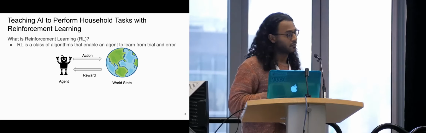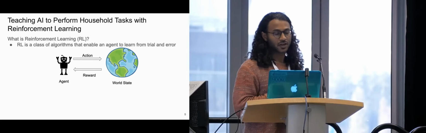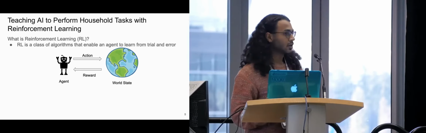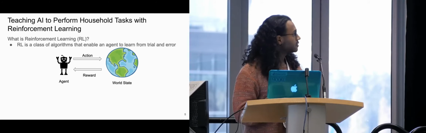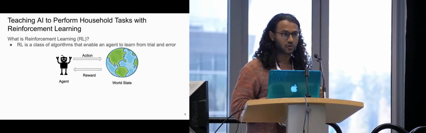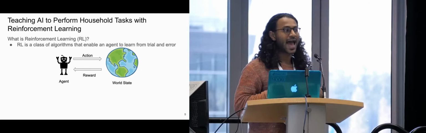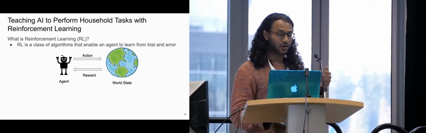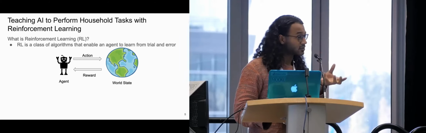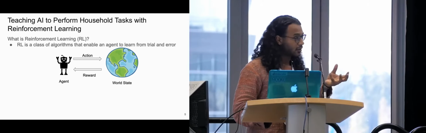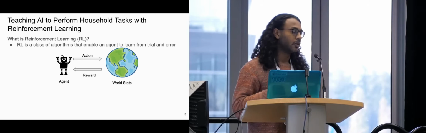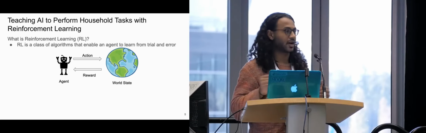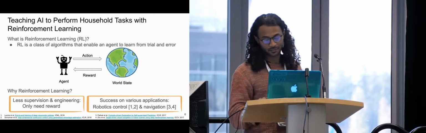You might be asking yourself, you might not be, what is reinforcement learning, or RL, as it's commonly referred to? It's basically a broad class of algorithms that enables an agent to learn behavior by acting in the world. It acts in the world, the state changes, it gets some reward back, and based on this, it learns how to act. The reward might be 0, or it might be positive or negative, but over the course of many interactions, it learns what's good and what's bad.